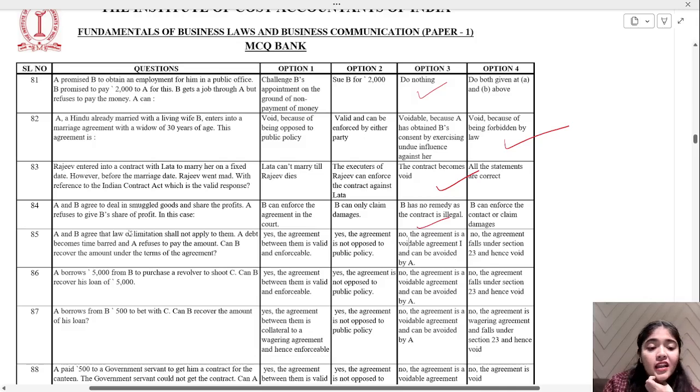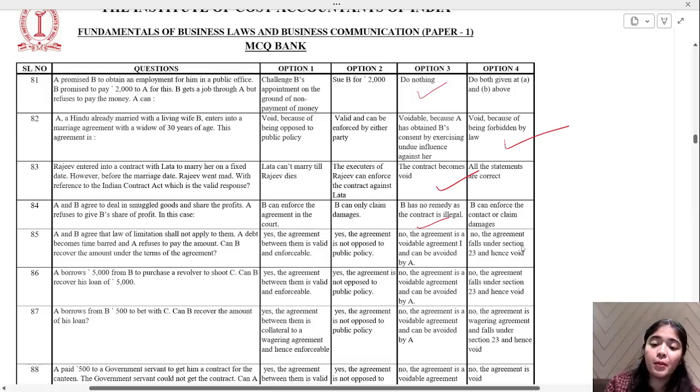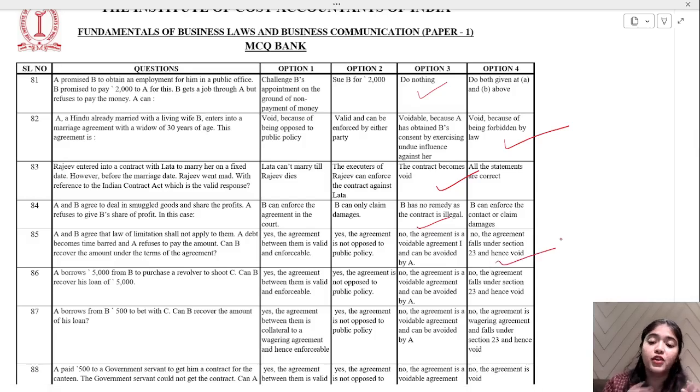A and B agree that the law of limitation shall not apply to them. A debt becomes time barred and A refuses to pay the amount. Can B recover the amount under the terms of the agreement? No, the agreement falls under Section 23 and hence void. You can't recover that amount, right? Because the debts are time barred. If your time limit is gone, you can't get the money.